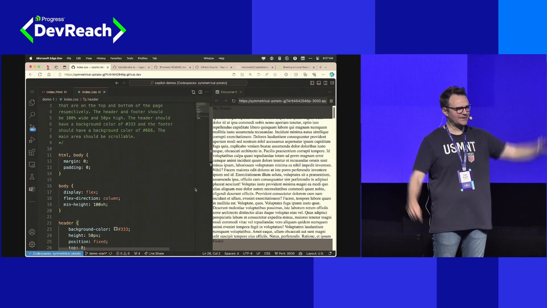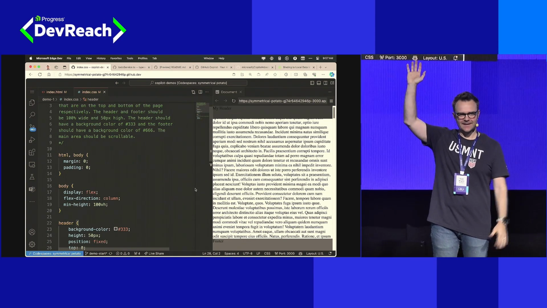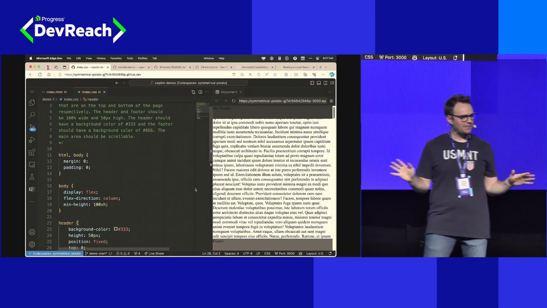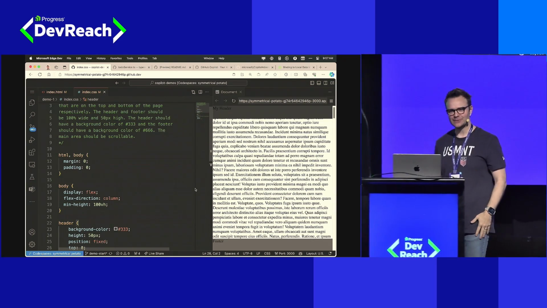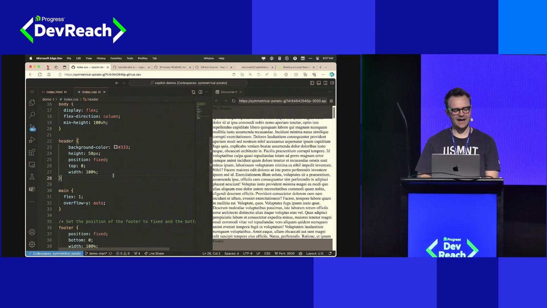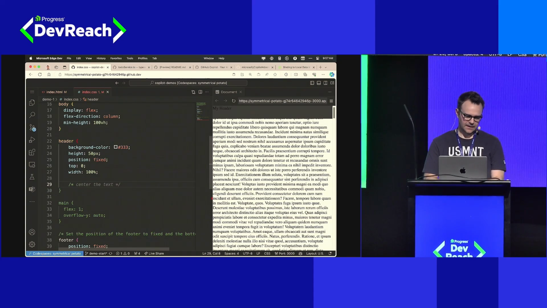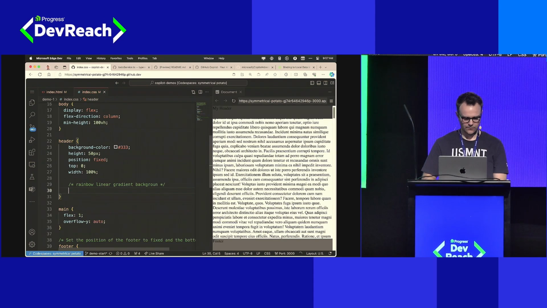Nobody. How many people here are web developers? All right, this half of the room and about a third of this room. So we're all web developers by profession, but we don't really remember how to do linear gradients perfectly. So let's have that done for us. Let me add a comment inside of my style here and say linear, a rainbow, linear gradient background. Let's see what happens. In fact, let's get rid of this background so we don't need it.